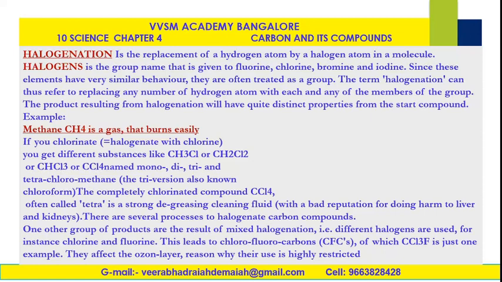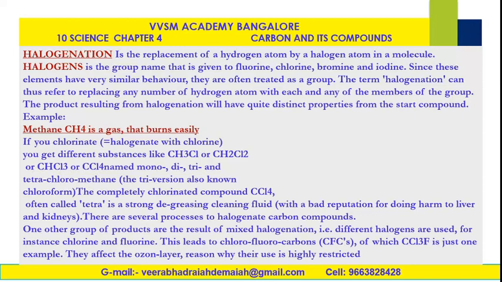For example, methane is a gas that burns easily. If you chlorinate, that is halogenate, chlorinate means addition of chlorine, brominate means addition of bromine, iodination means addition of iodine. You get different substances like methyl chloride, methylene chloride, chloroform, and carbon tetrachloride when you add chlorine to methane. The reaction is called a substitution reaction, and the products are substitution products.